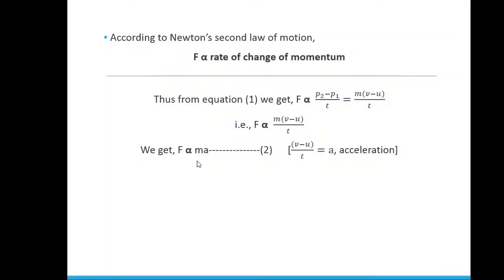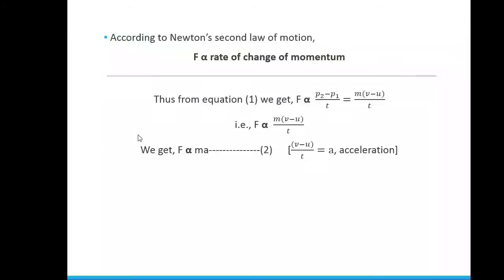What does direct proportional mean? Here, if the mass of the object increases, then force also increases. If acceleration increases, then force increases. If mass decreases, then force acting decreases. If acceleration decreases, then force decreases. That is the main meaning of direct proportionality. These are directly proportional to one another. If one of the quantities increases, then the other quantity also increases. If one of the quantities decreases, then the other quantity decreases.